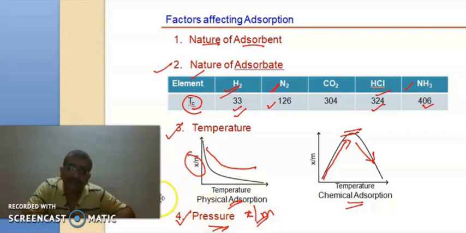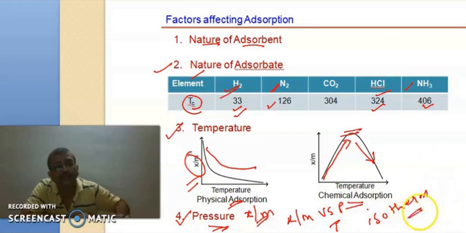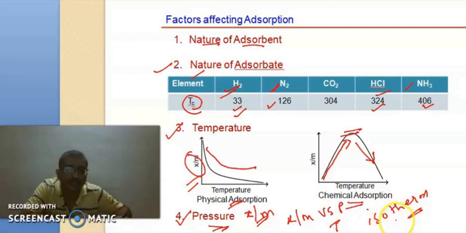In the next classes, we will see the variation of this X by M ratio against pressure at constant temperatures. These curves we also call isotherms. Iso means constant and therm means temperature. So those processes which are carried out at constant temperatures are called isotherms, and the graphs produced by those processes are also called isotherms. We will see different types of isotherms like Freundlich isotherms or Langmuir's isotherms, and then their applications, as well as the applications of surface chemistry adsorption processes in calculating surface areas, in the next lectures.